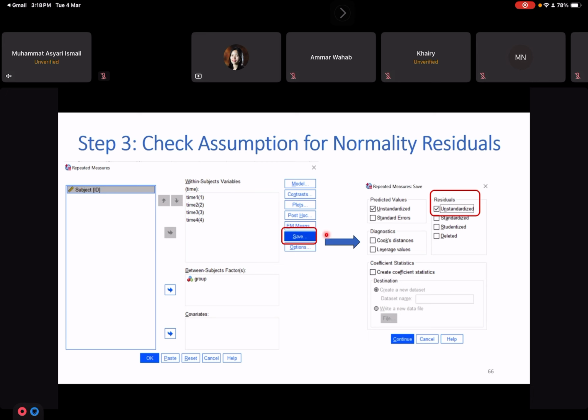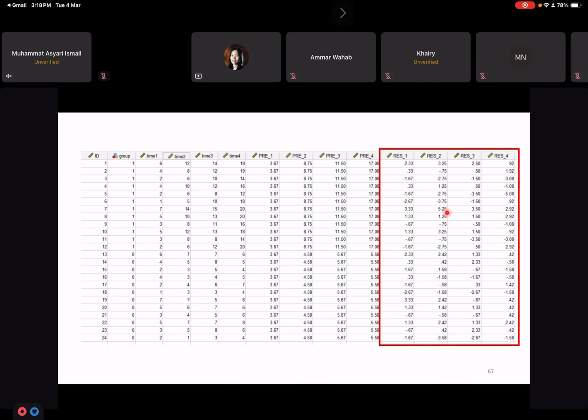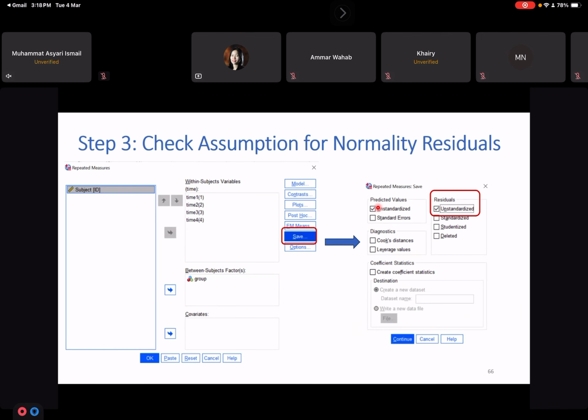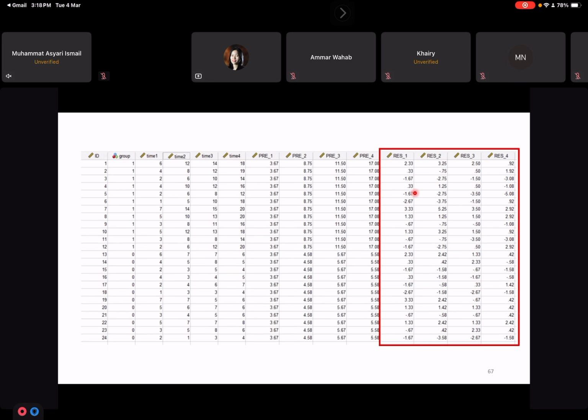So here we further proceed to click save, and request for the residual. So you get the residual. Okay, I accidentally clicked the unstandardized predicted value as well. Actually, this one you no need to click. You just need the unstandardized residual. If you click the unstandardized predicted value, you get these 4 columns here, but just ignore these 4 columns. Don't follow me.